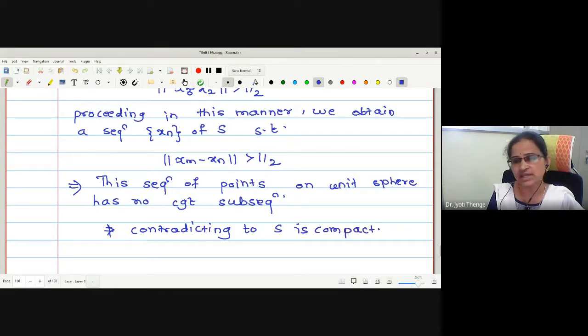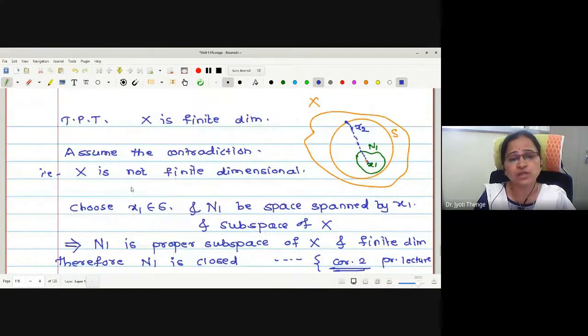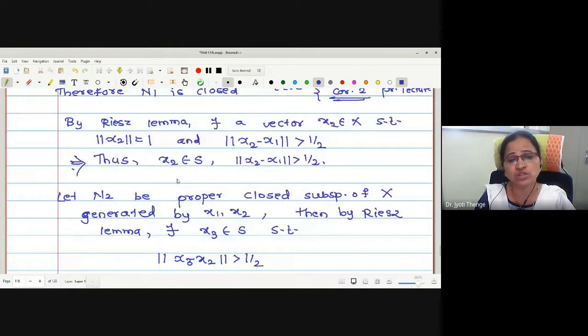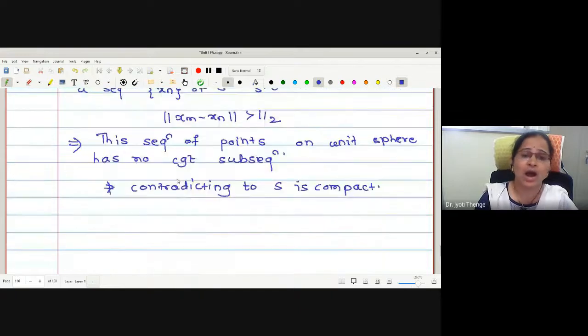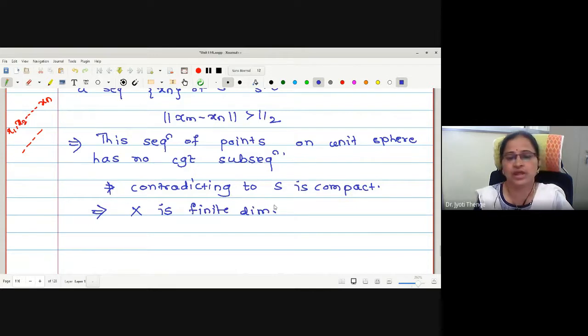Why does this contradiction arise? Because we have assumed that X is not finite dimensional. Assuming this, we have formed the sequence. How many elements can we find? x1, x2, and so on up to xn and so on. But this is not true. This contradiction arises due to the wrong assumption that X is not finite dimensional. Therefore, X is finite dimensional. Hence the proof.